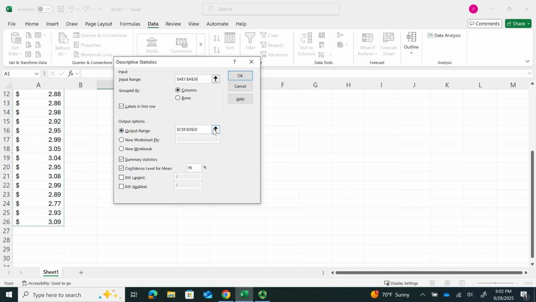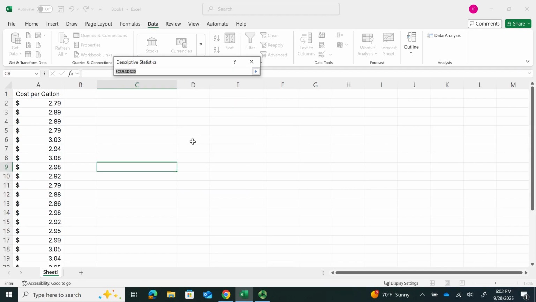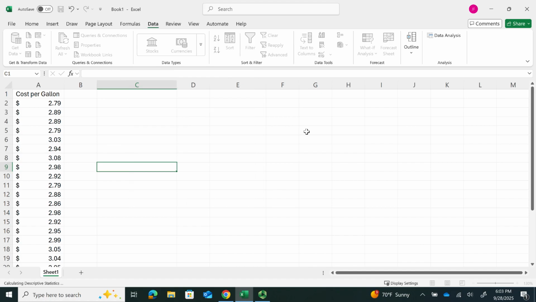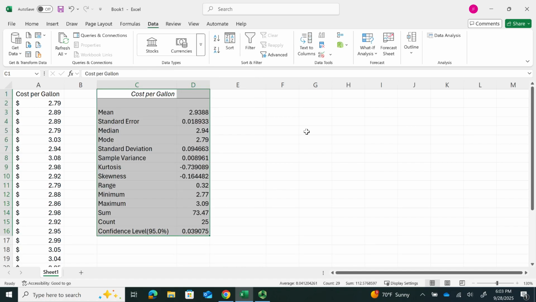And then for the output range, we just have to tell this function where we want the output to be placed. So I'm going to select these cells right here, and it doesn't matter if it's not the exact size of what the output's going to be, it just gives it the general area. And then down here, we're going to select summary statistics, and we're also going to select the confidence level for the mean. And then once you have those selected, you'll go ahead and say OK, and this is going to generate a table that provides output for us.